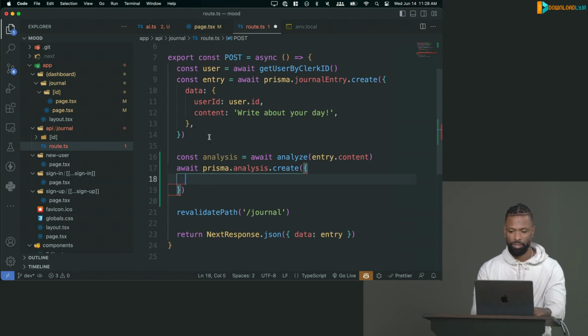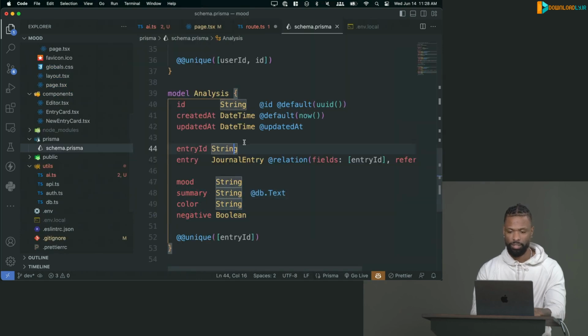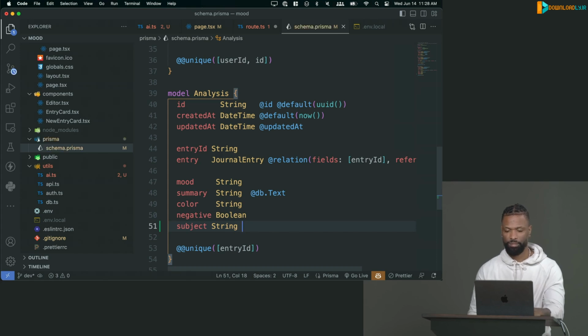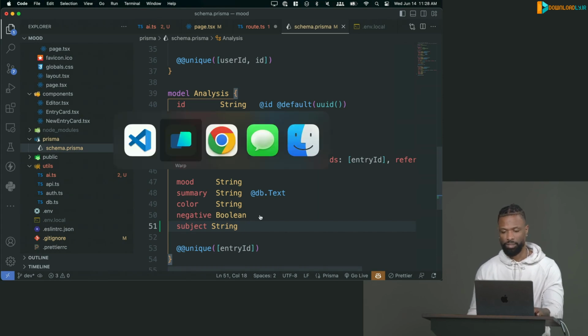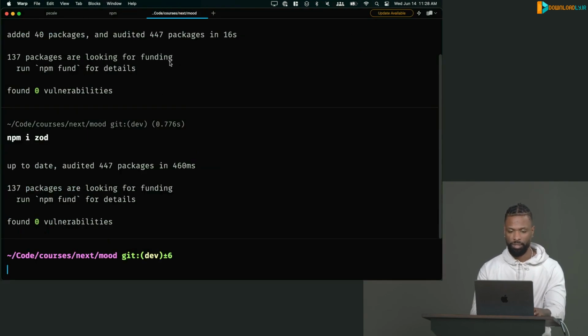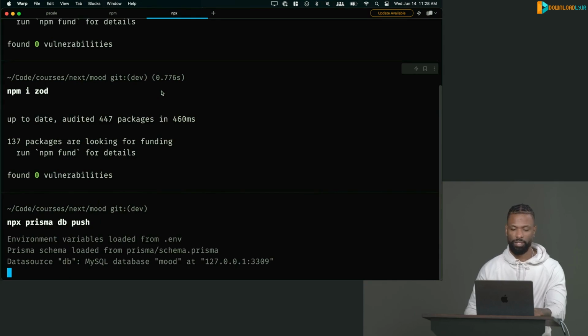If we go look at our schema, we can see that an analysis needs an entry, a mood, summary, color, negative. I forgot to put subject in here. So let's add subject to the schema. We'll save that. Because we did change the schema, we've got to run npx prisma db push. Exactly. Got to do that.